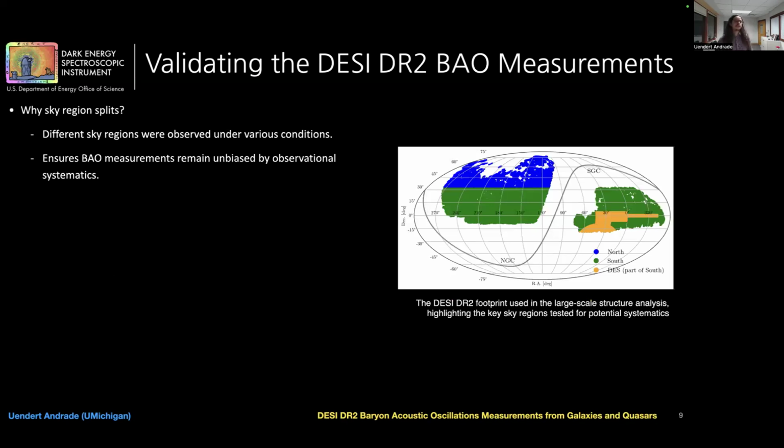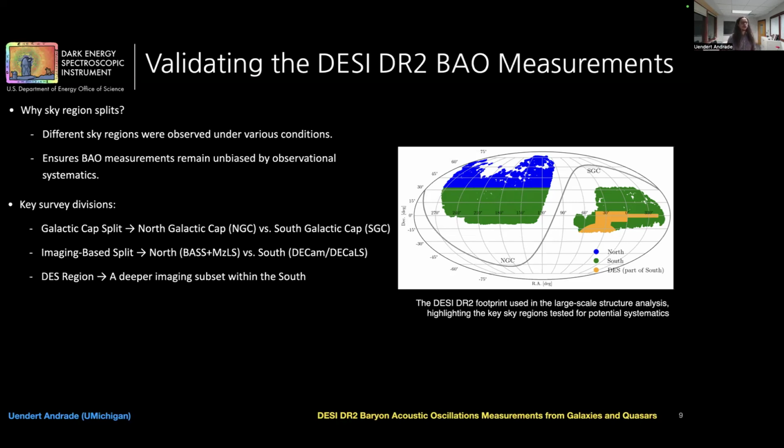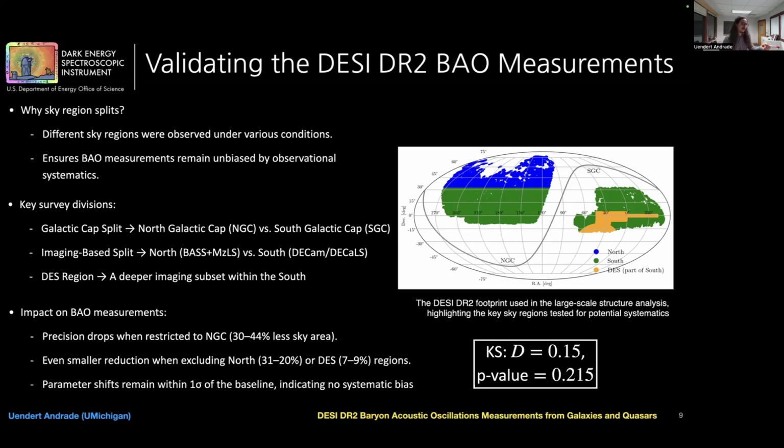Since DESI observed different parts of the sky under varying observational conditions, we need to confirm that results remain consistent across different parts. To do this, we split the data in 3 ways outlined here, and then we run our BAO analysis on these 3 data splits and compare results to the baseline. And what we find is no significant deviation from the baseline, as also indicated here by the KS test. This means that our measurement is not impacted by observational systematics.